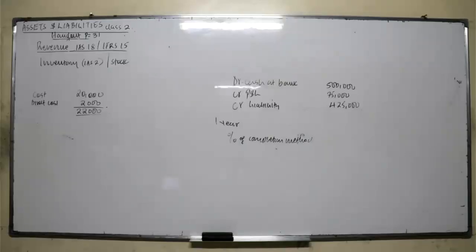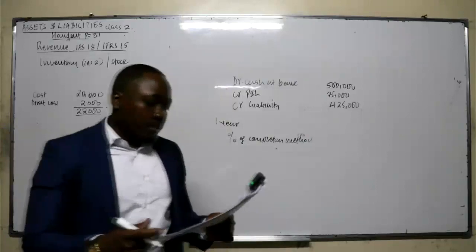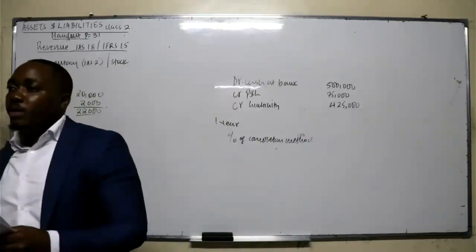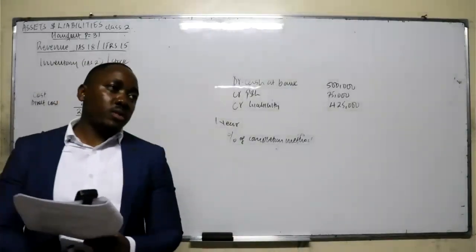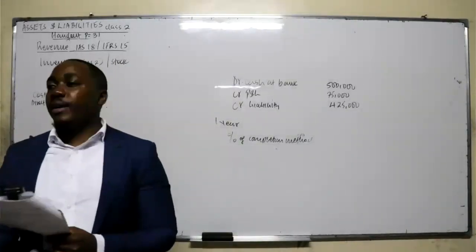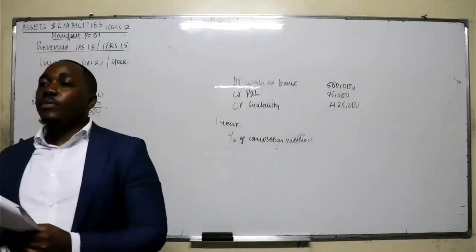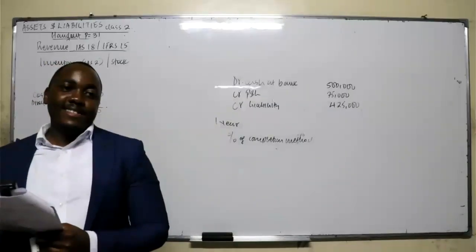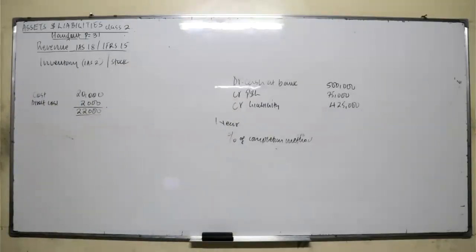Good. So one of the disclosure requirements is the method adopted to determine the cost. Now, this one you have done with Mr. Royals in management accounting. We have various methods of inventory control, or ways you can use to measure inventory: FIFO, LIFO, weighted average. What do you mean by FIFO? Correct. Okay. Then number 2, the carrying amount of inventory suitably classified into raw material, work in progress, or finished goods.